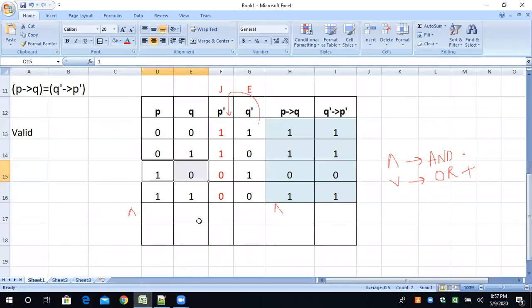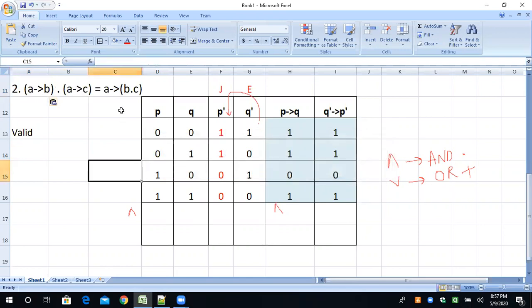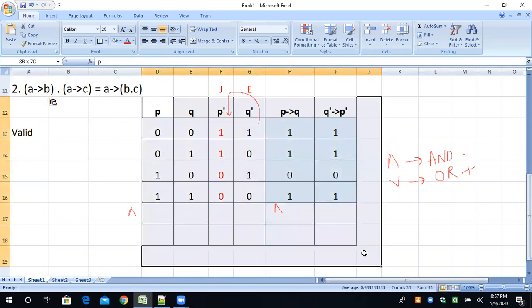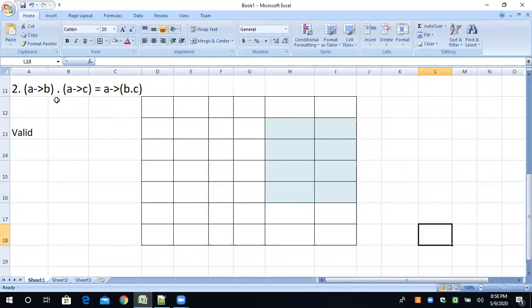So my question changes actually. Now this is my new question, and I'm erasing all these things, clearing all the drawing on a fresh screen. Now we have to construct the truth table for the three variables, because three variables are involved in this equation: A, B, and C. This will be A, then B, then C.